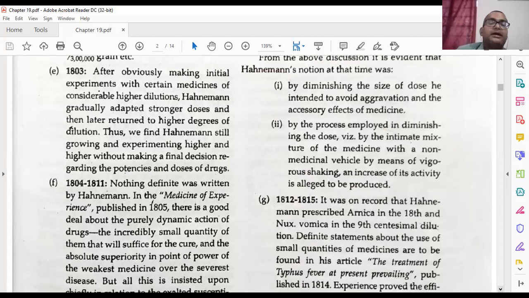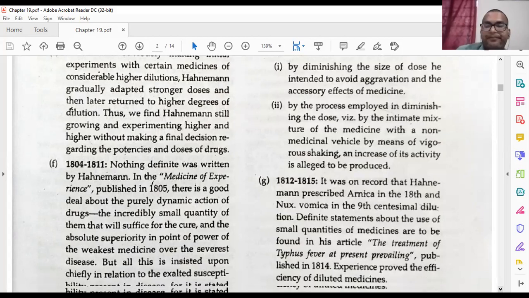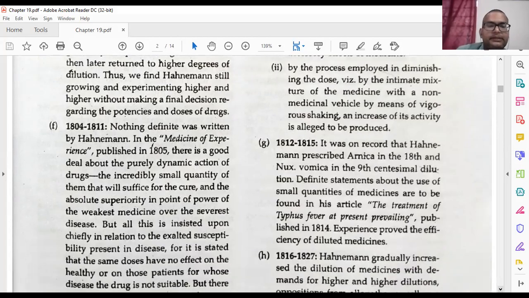Clearly he has told about the dynamic action of the drug, the incredibly small quantity of them that will suffice for the cure, and the absolute superiority in the point of power of the weakest medicines over the severest disease. But all this is insisted upon chiefly in relation to the excitability present in the disease.